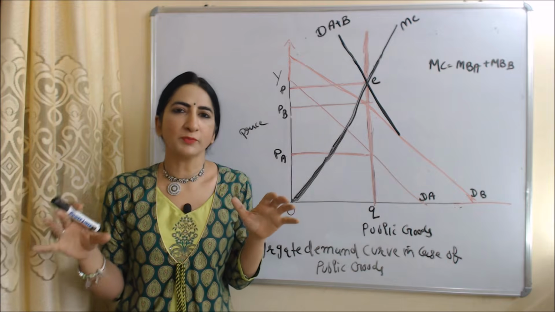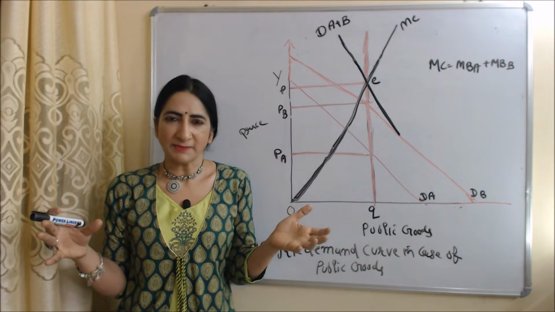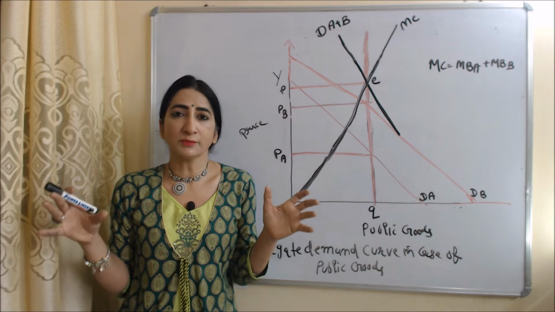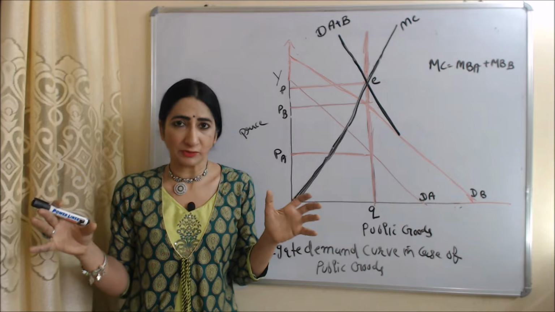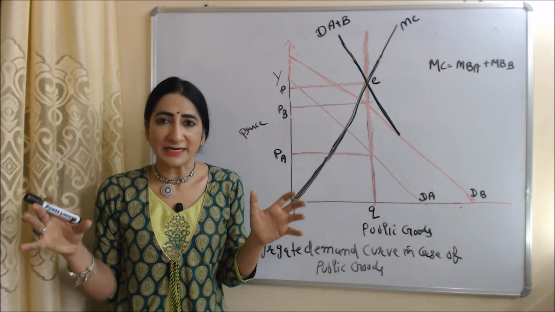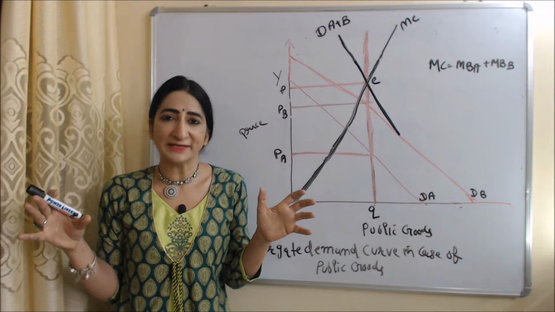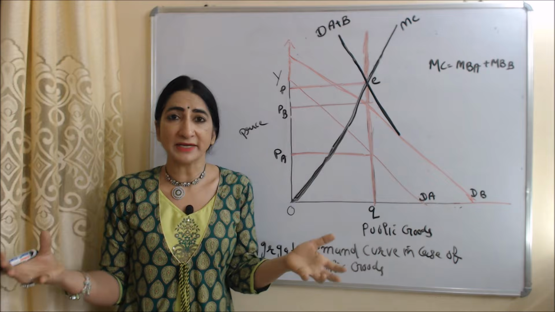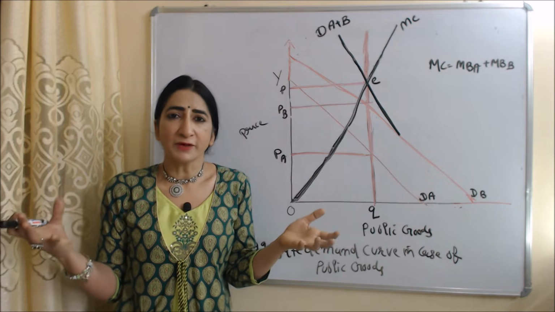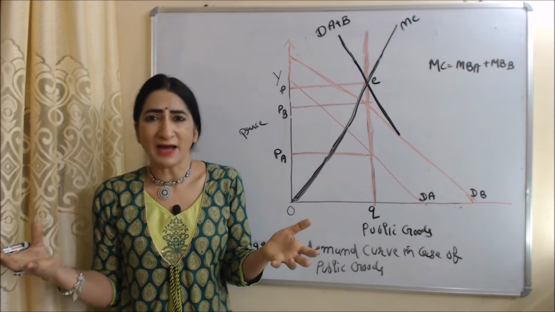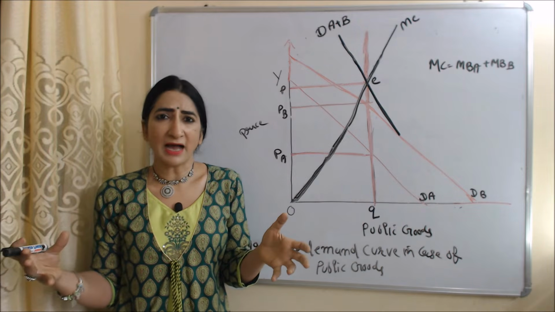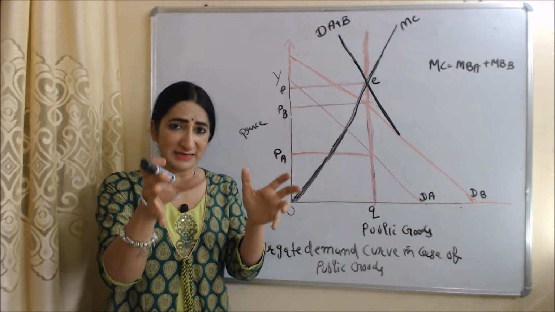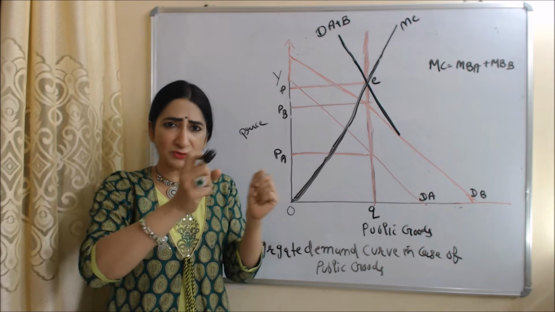Now we are going to talk about public goods. Private goods are available in different quantities for different individuals. But this is not possible in the case of public goods, because public goods are available in the same quantity for all individuals, no matter how much price you pay, or we can say, no matter how much tax you pay. For example, in the case of a public park or public road, nobody will ask you how much tax you pay before using it, because public goods are available in the same quantity no matter how much tax you pay for them.